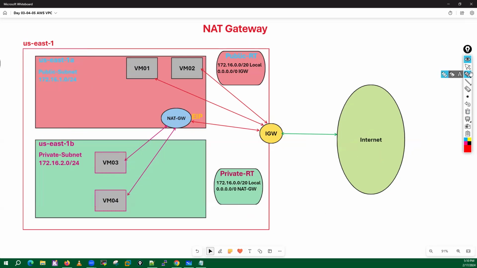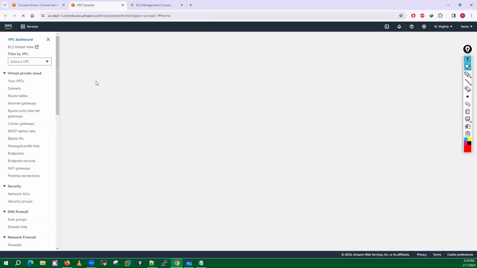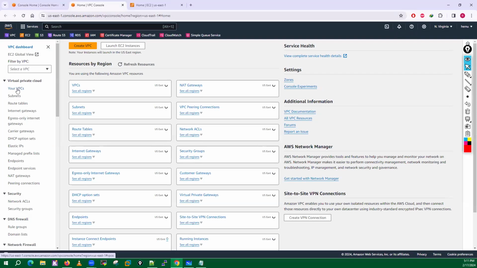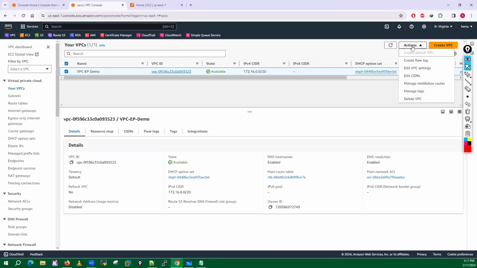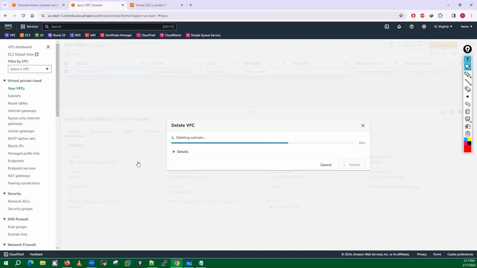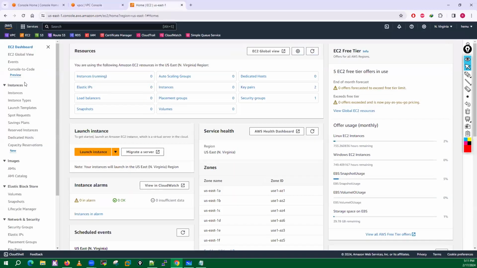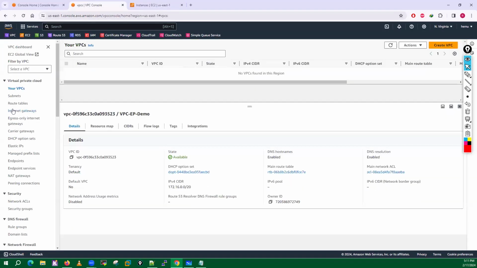I'll go into my AWS console. I'll open my VPC in a new tab, and I will also open my EC2 in a new tab. I'll go into my VPC tab, and let me delete this one because I will create everything from scratch. So the VPC is deleted now. Let me refresh this.